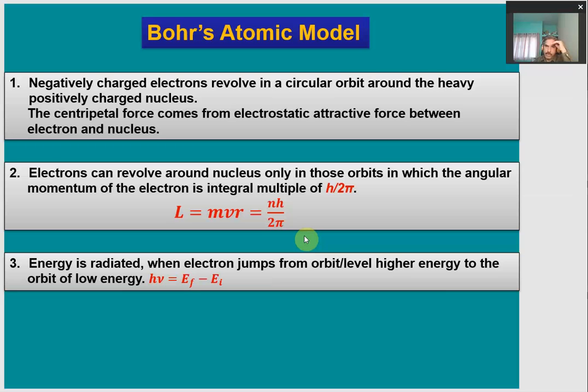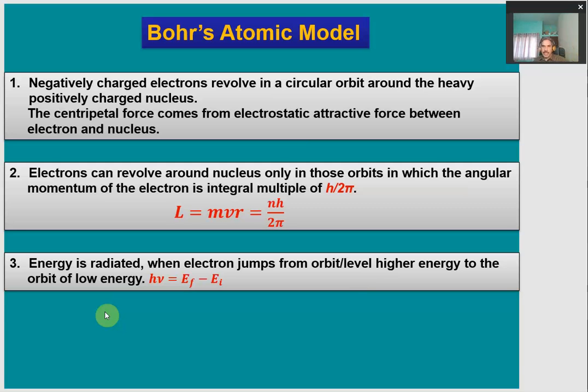The third thing was the most major correction proposed by Bohr's atomic model. Bohr added that energy is radiated when an electron jumps from an orbit or level of higher energy to an orbit of lower energy, right? So the energy is radiated, meaning emitted or released by the electron, when it jumps from a higher energy orbit to a low energy orbit.